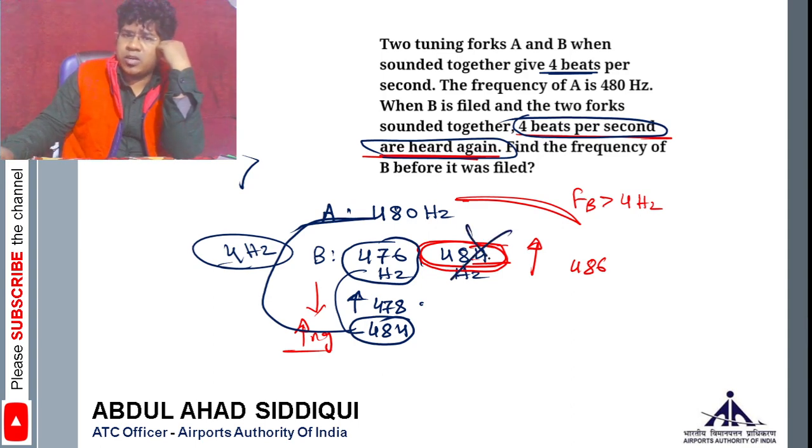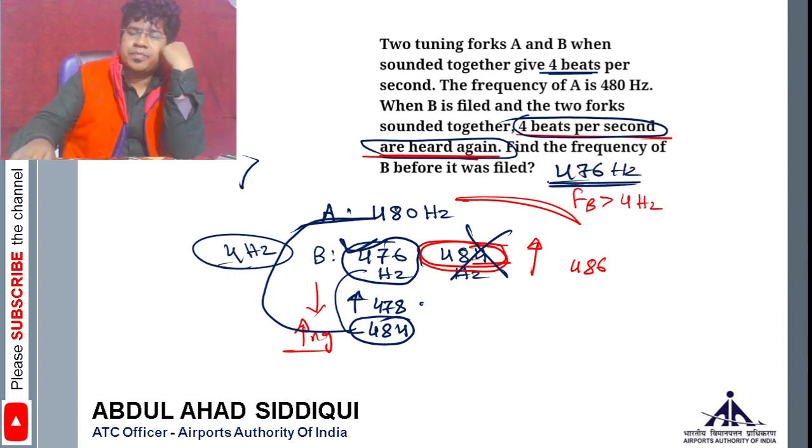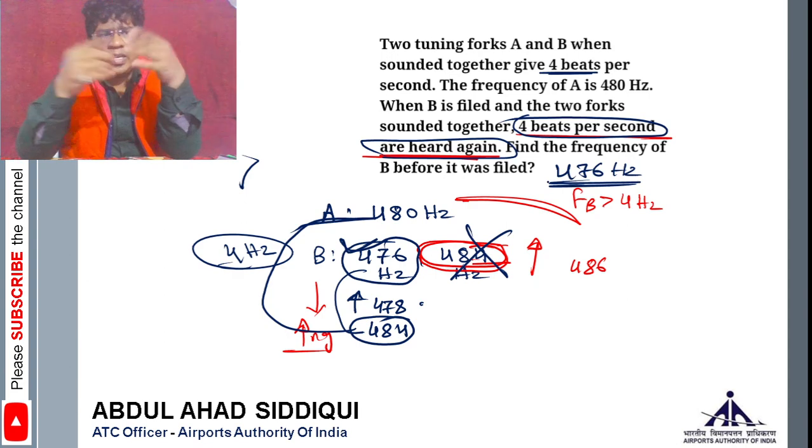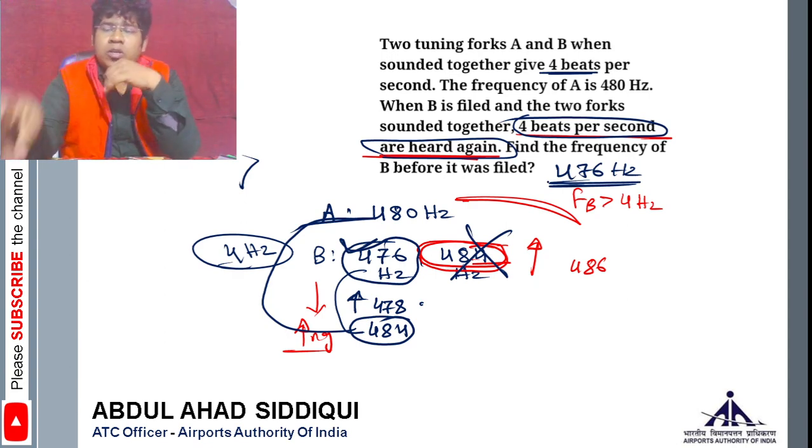So 484 cannot be possible, but 476 hertz is the answer, right? 476 hertz is the possibility. Correct? Now filing has been done; there is another case, loading with wax.